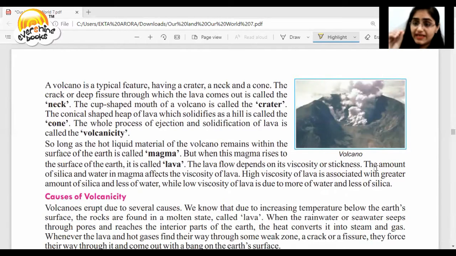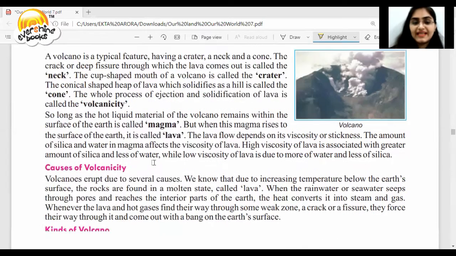Now, lava is made up of silica and water. If there is high stickiness of lava, that means there is a higher amount of silica and less amount of water. If there is low stickiness, that means more water is there and less silica is there.